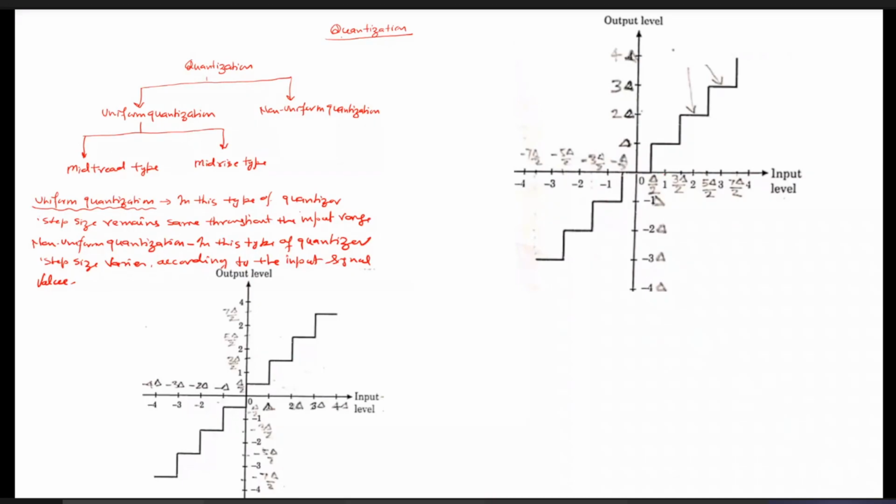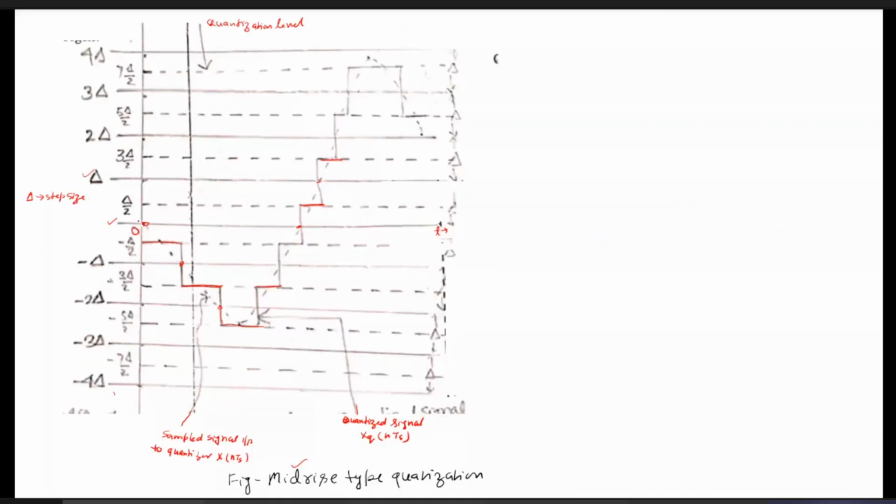So if the input, like from here to here, is in between 0 to delta by 2, then we would have approximated it like this, here to here. But once the input becomes more than delta by 2 to delta, we need to approximate it to delta. So that becomes the mid-tread type of quantizer. So just by knowing the basic definitions, you can say whether you have used the mid-rise type of quantization or the mid-tread type. So this is the quantization.